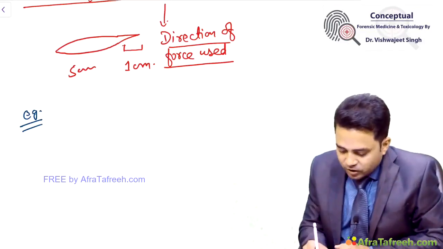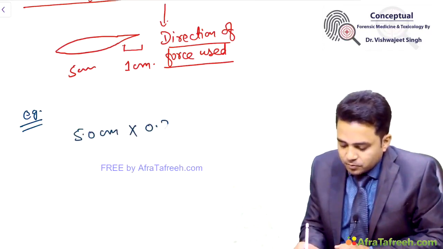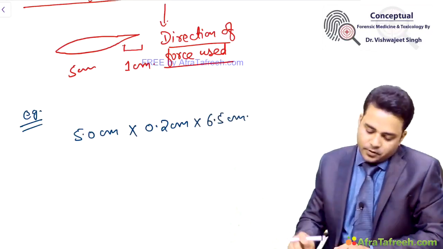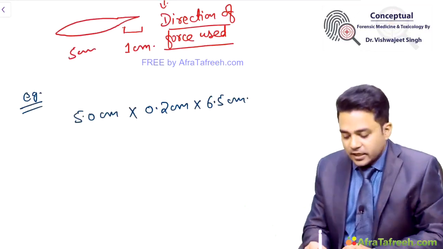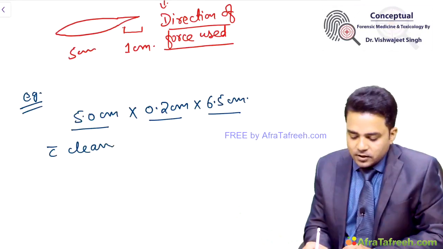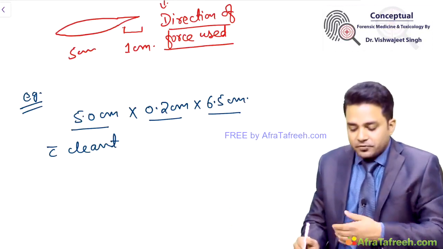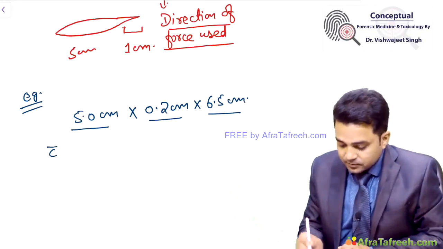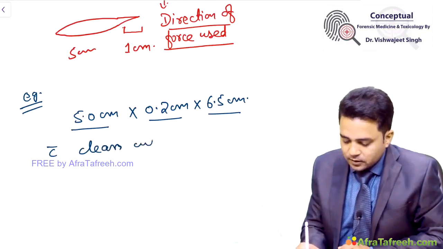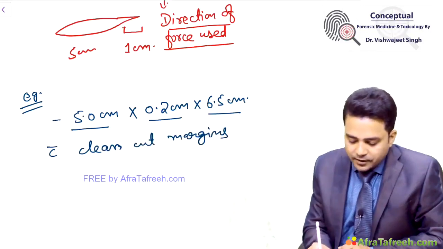If I get a wound like 5 centimeter into 0.2 centimeter into 6.5 centimeter, with clean cut margins, present over, suppose, the right side abdomen, what will I write here?